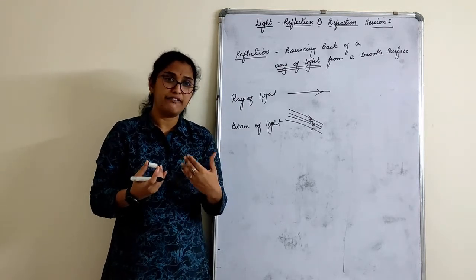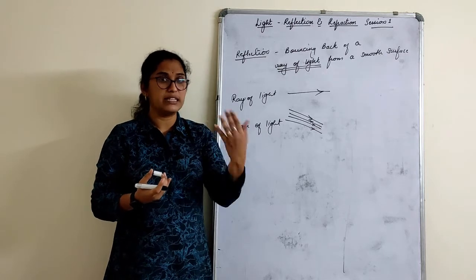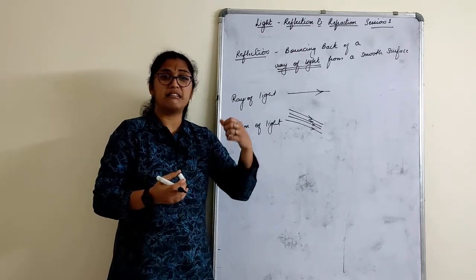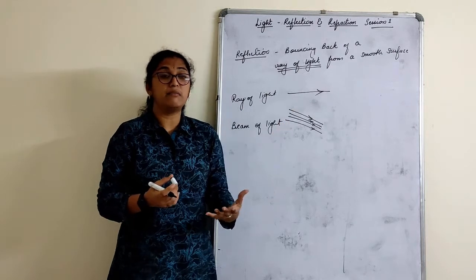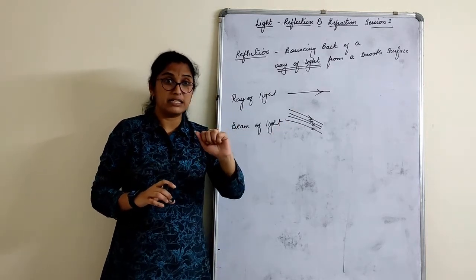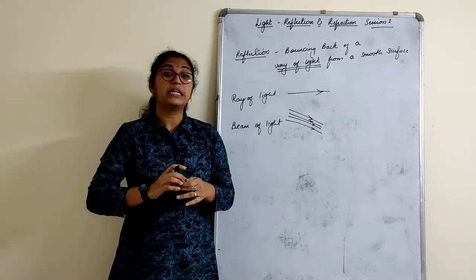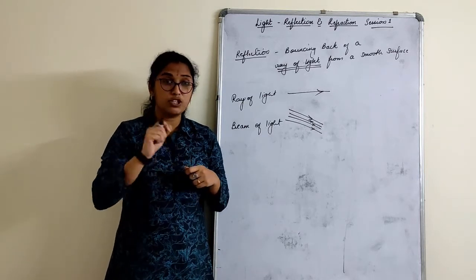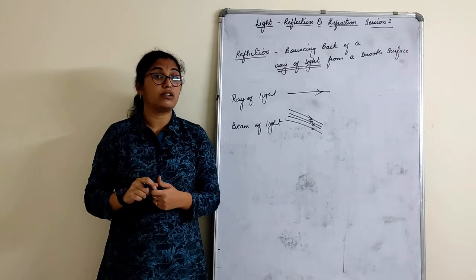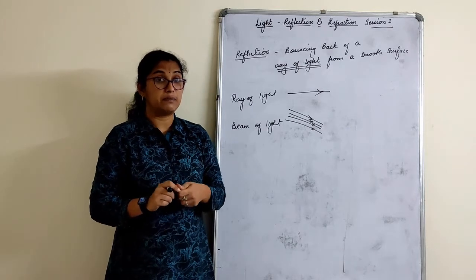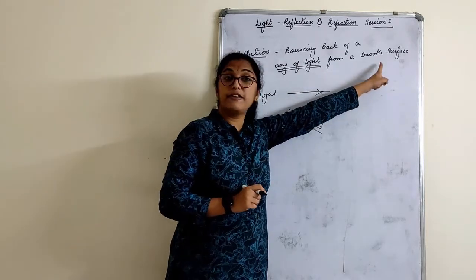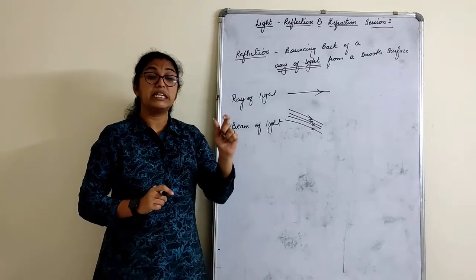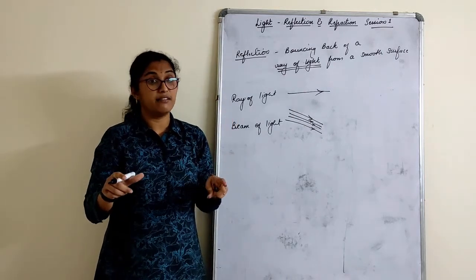Can I see my reflection in this? Yes, of course, I can see my reflection, but not as you see it in the mirror, but still you can see your reflection in a new one. The same steel plate, you use it, there are many scratches on that, and then try to see your reflection. You cannot see. That means the smooth surface is more important. That is regular reflection, irregular reflection.